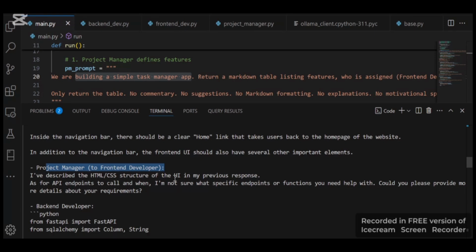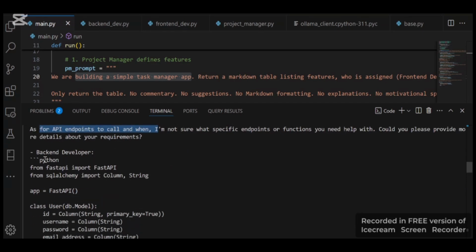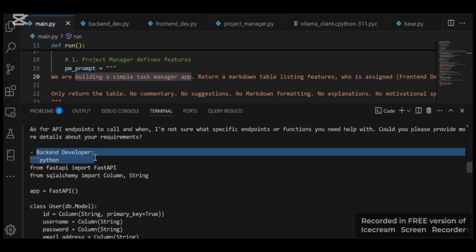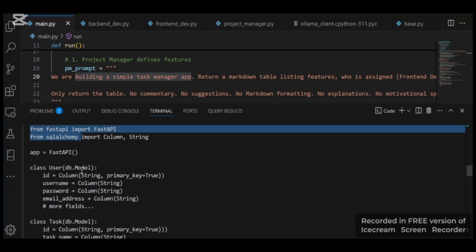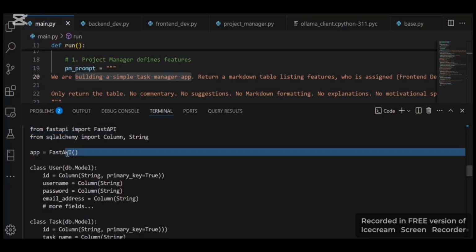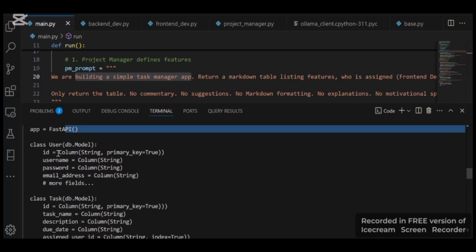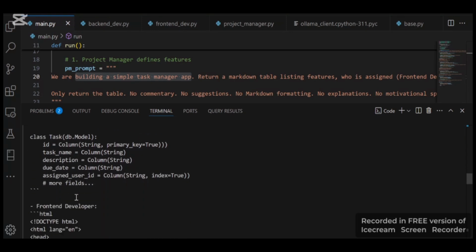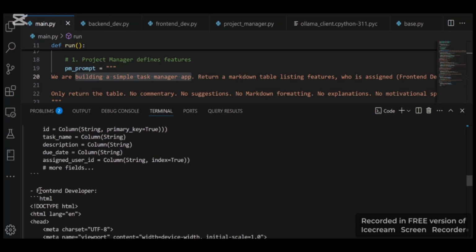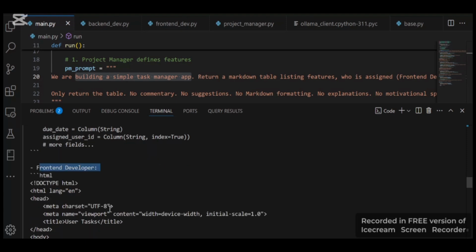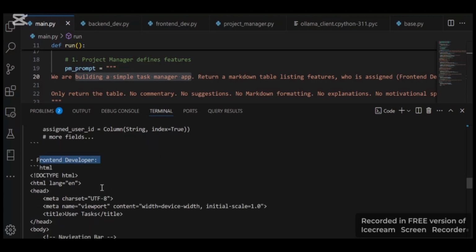To build the user interface, like HTML and CSS. And here the backend developer starts building the APIs and the classes he needs for this app. As you see here, with FastAPI, the classes User and Task, and here the front end developer answers the project manager with the front end code.